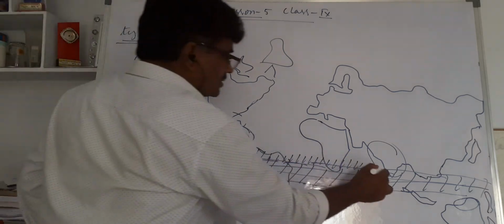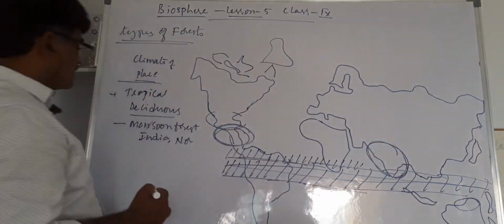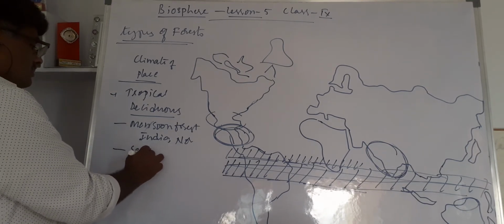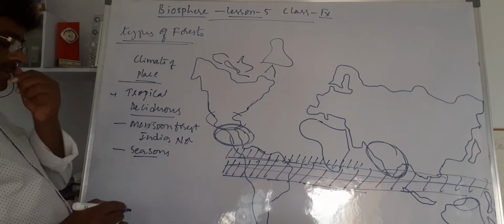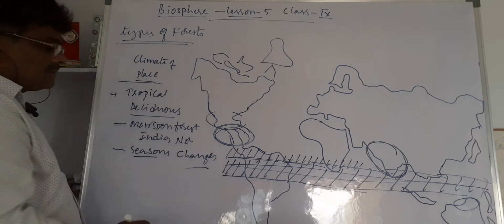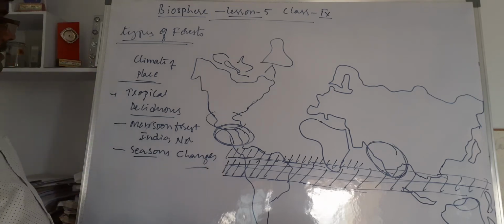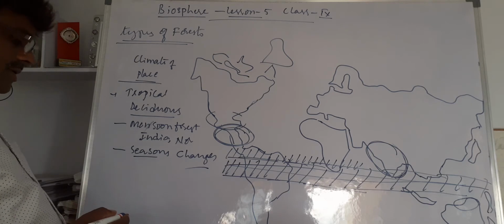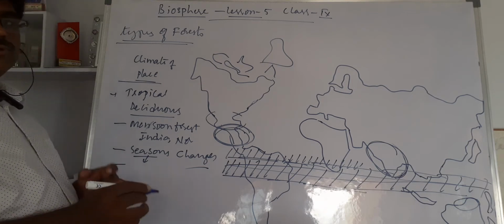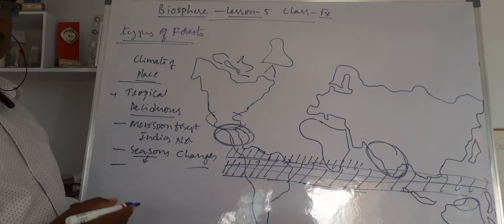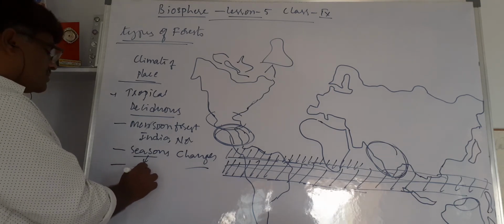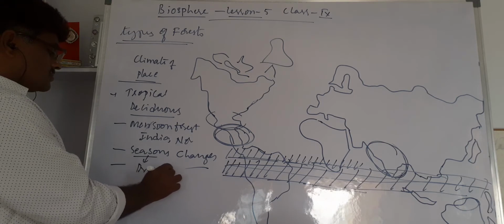See, these are the dotted regions where the tropical deciduous forest is mostly located, and seasons can be seen here. Seasonal changes can be found in the climate, which has a major impact on the trees and the nature. In a particular season, water is available due to seasonal rainfall. Monsoons are seasonal rainfall, so there will also be a dry season.